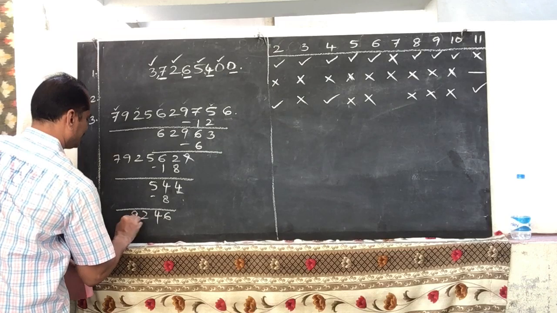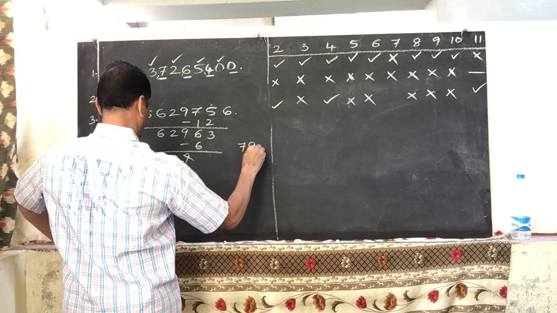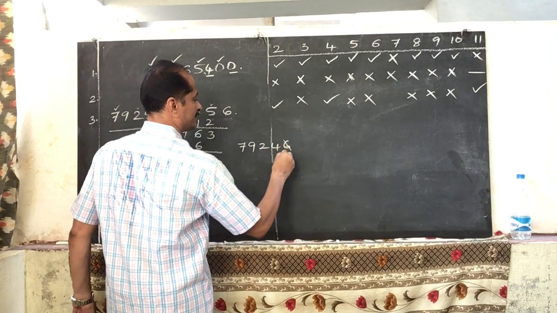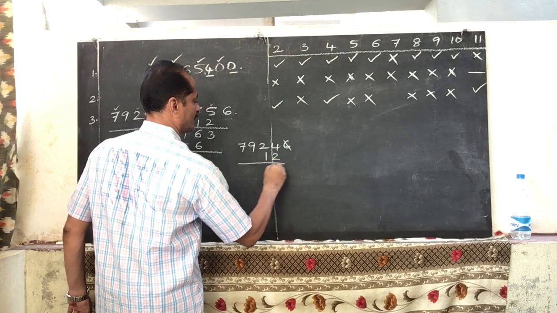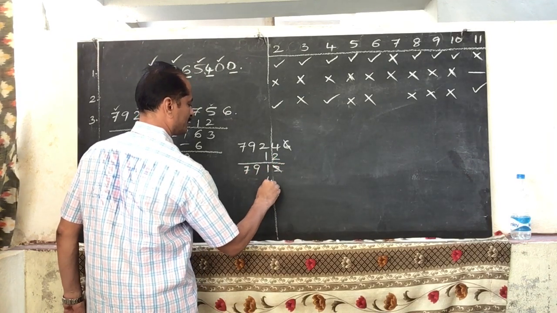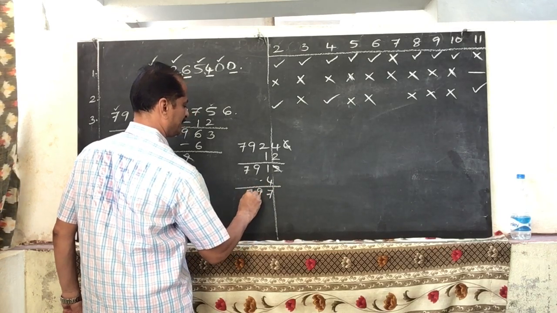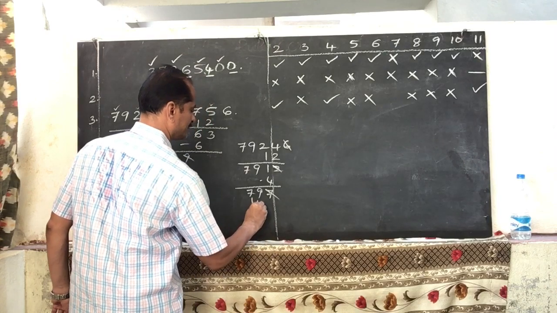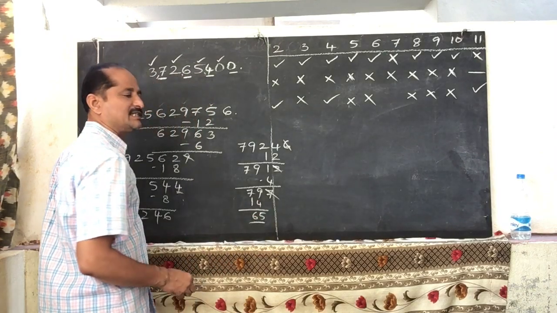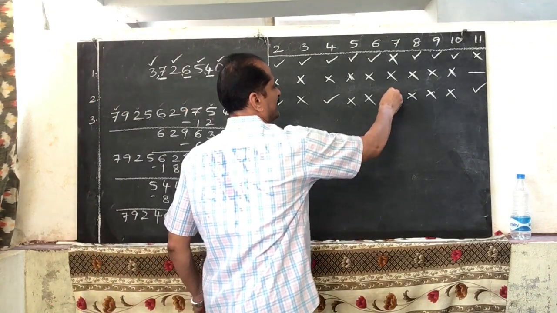Now again check here. 7 9 2 4 6. Is it divisible by 7? Double it. 12. 12 9 7. Double it. 2 4s are 8. 11 minus 4, 7. 9 7. Double it. 14, 5 6. 65. 65 is not divisible by 7. So this number is also not divisible by 7.